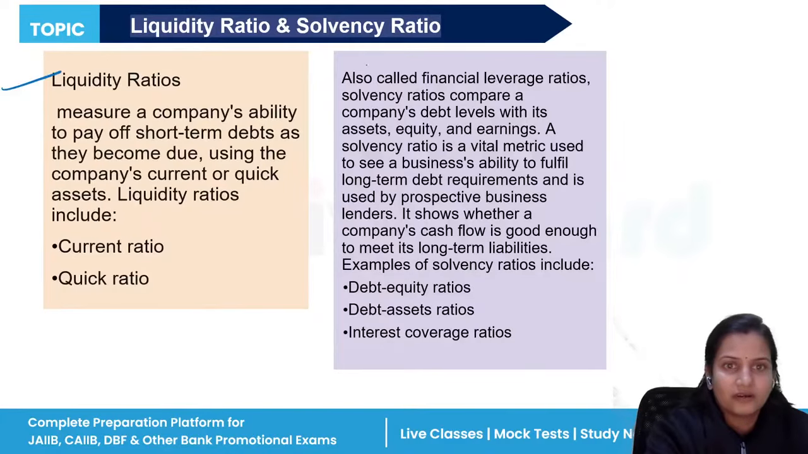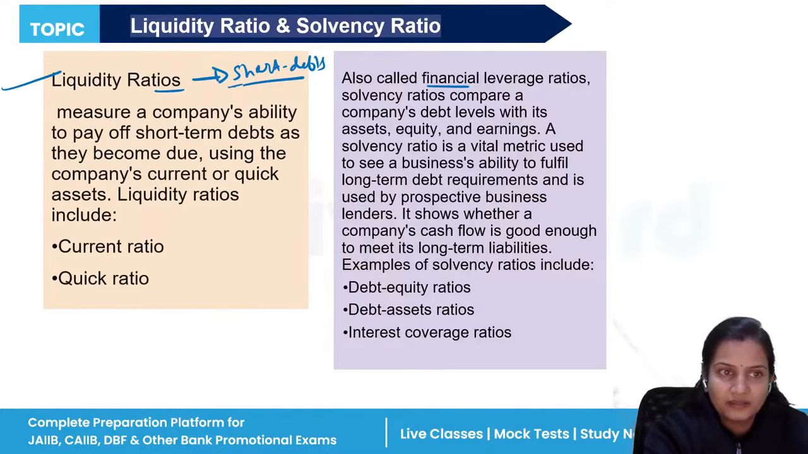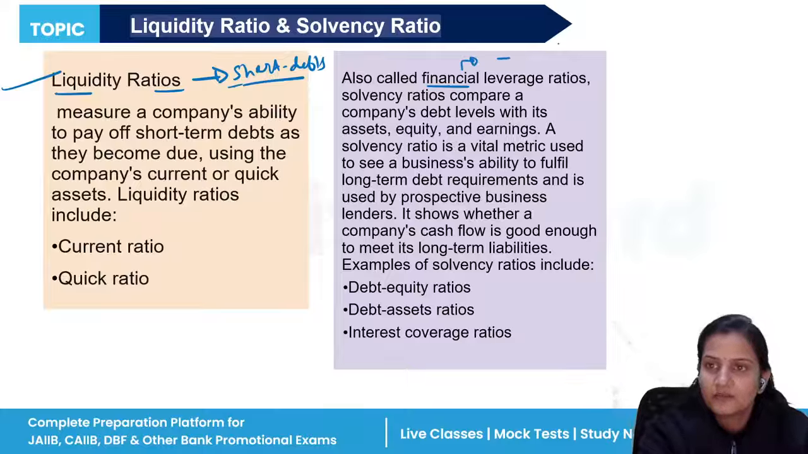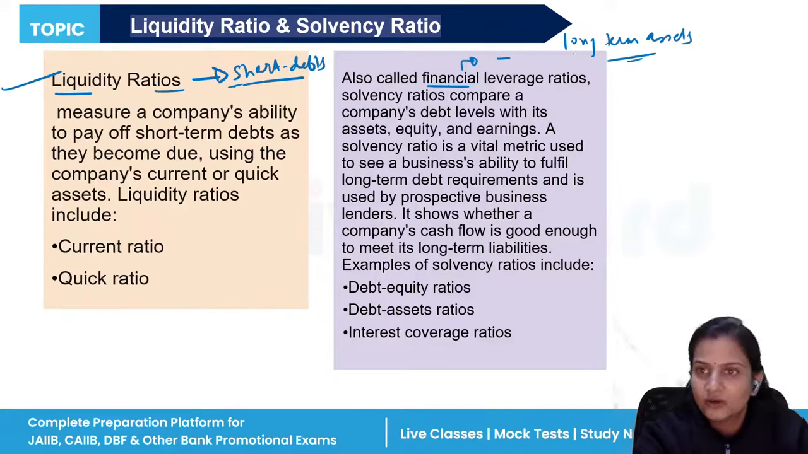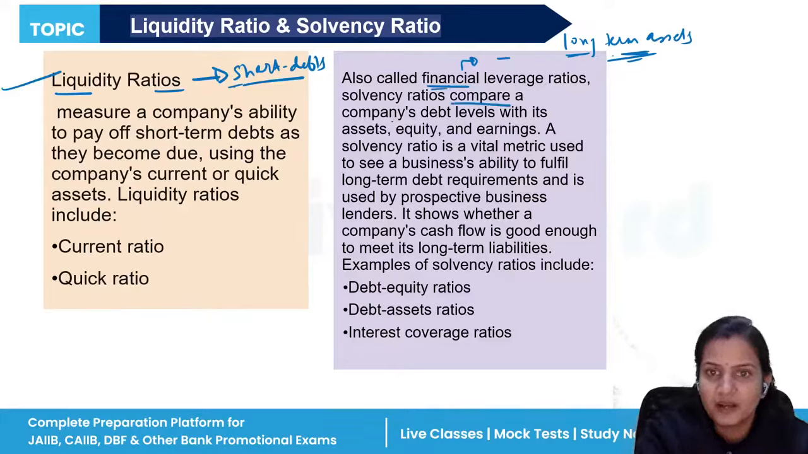So for this, we have liquidity ratio and financial ratio. Liquidity ratio will help us to determine the short-term debts, whether in my company we have a sufficient amount to cover our short-term debts or not. Whereas financial ratios will tell whether we have a sufficient amount in our company to cover our long-term assets or not. If they have, then they are all included under the financial leverage ratio. So they compare the company's debt level with its assets, equity, and earnings.